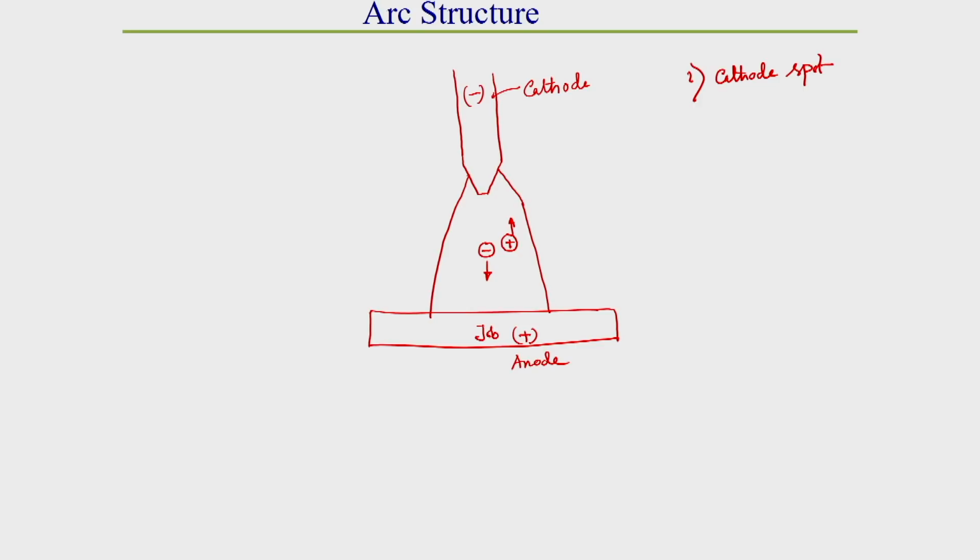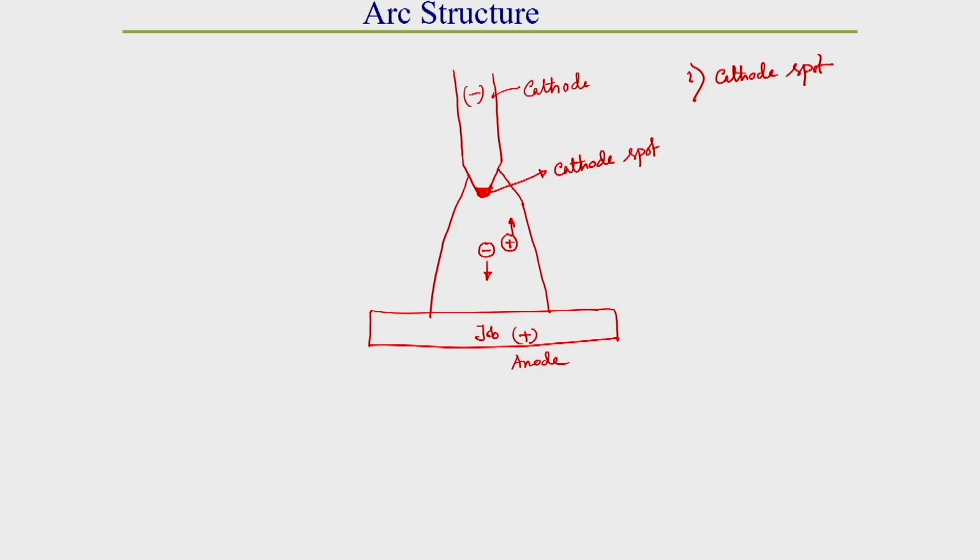This is a relatively very small area on the cathode surface, which helps in emitting the electrons. So from here, emission takes place from the cathode spot zone.